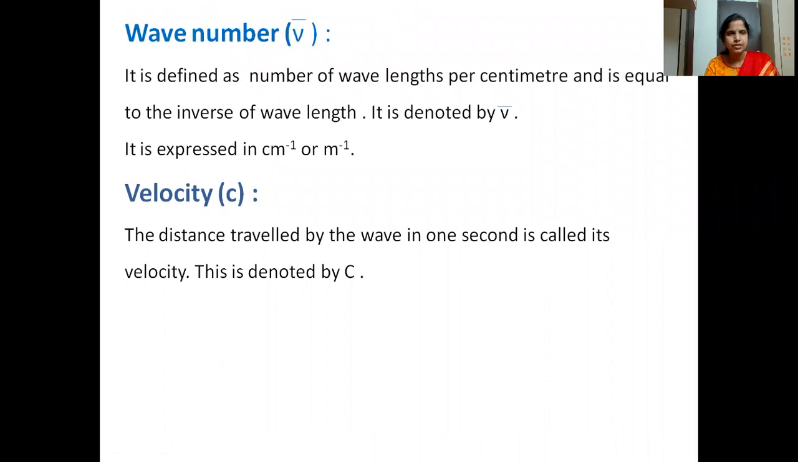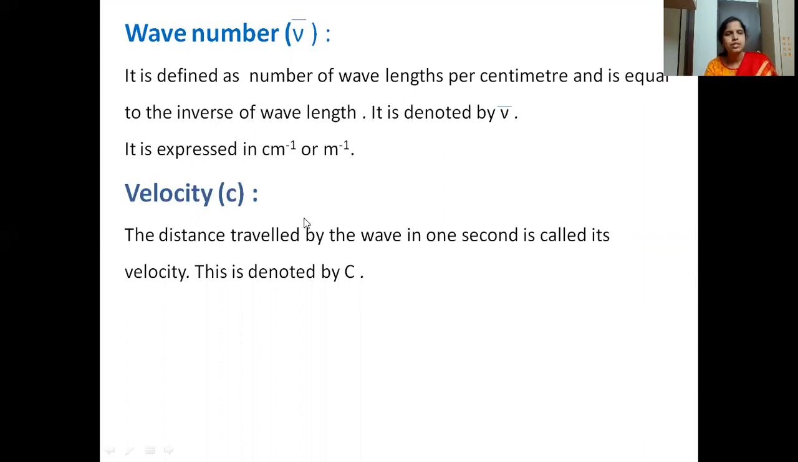Then wave number. Wave number is denoted by nu bar. Wave number is nothing but the inverse of wavelength. Wavelength is lambda, so we can write 1 by lambda as the wave number, denoted by nu bar. It is expressed in centimeter inverse or meter inverse.